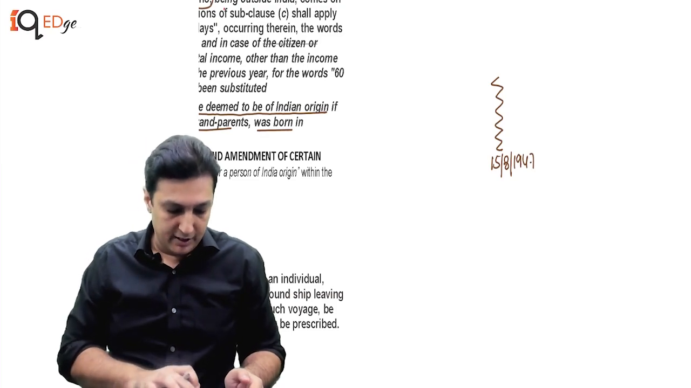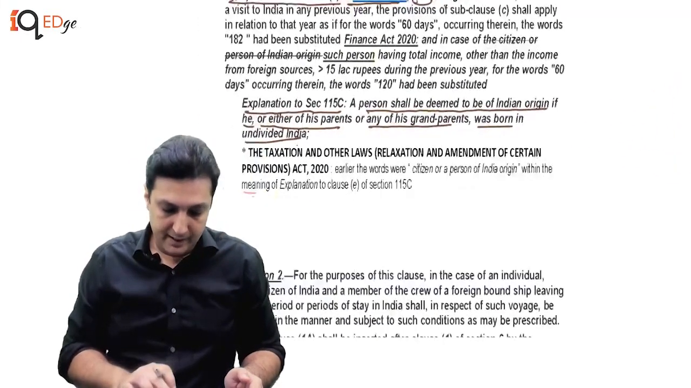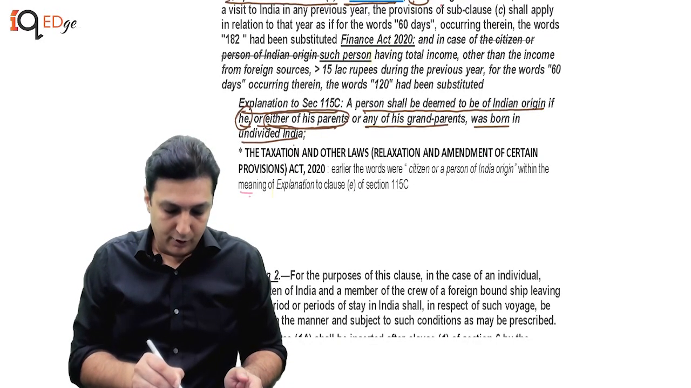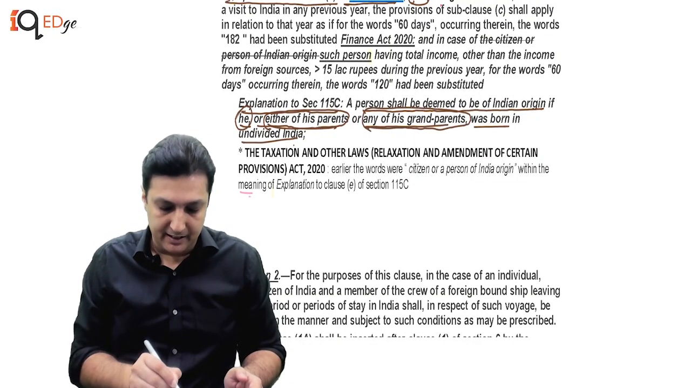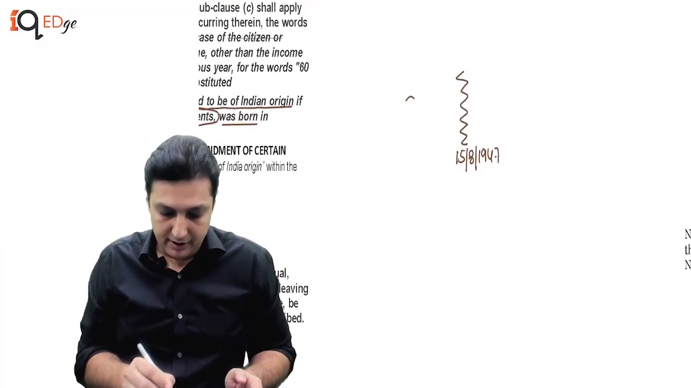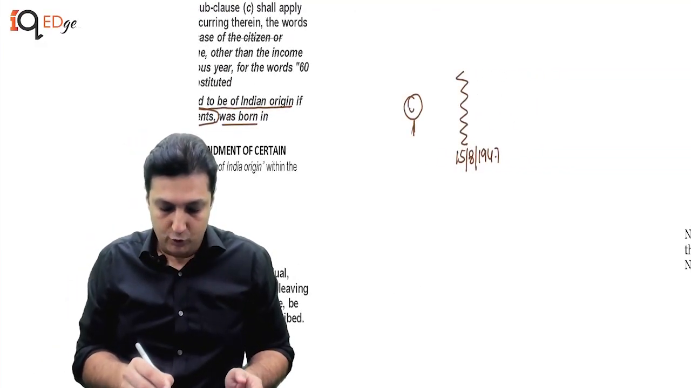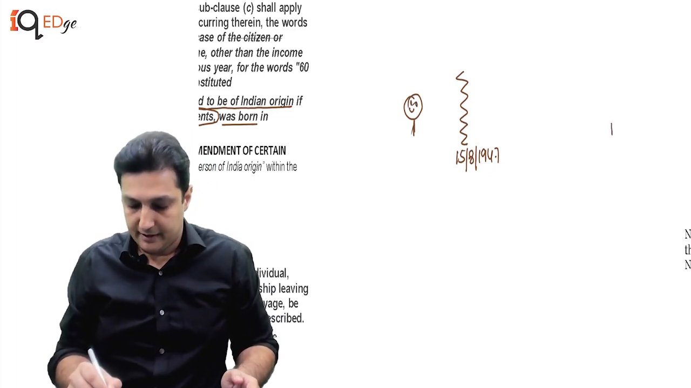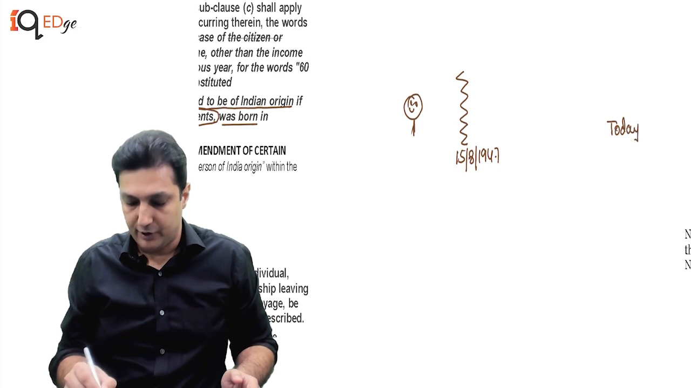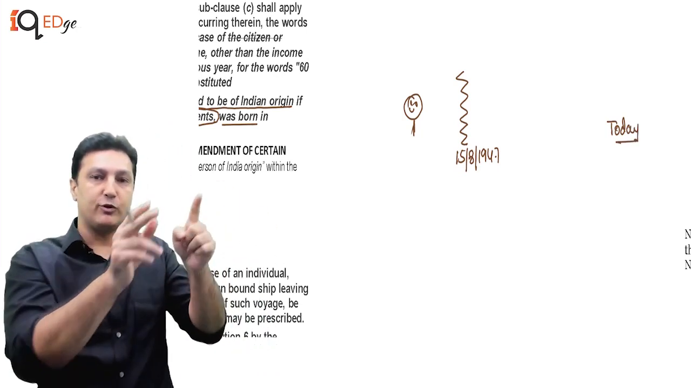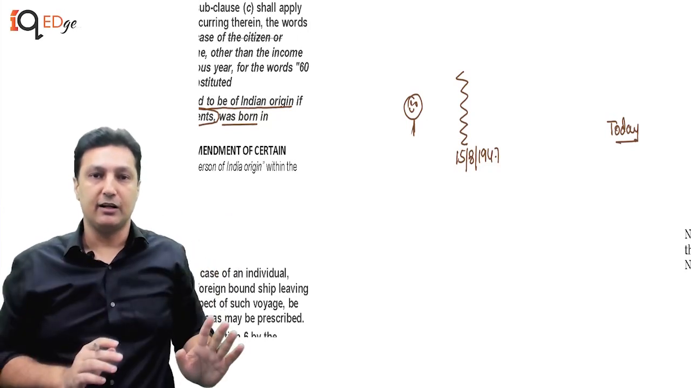Now he's used the word: if he or either of his parents or any of his grandparents was born in undivided India. Now suppose there is a Mr. X who was born before 1947. Even today, he will be a person of Indian origin. Fine. Now if this guy is staying in USA and he comes to India, we will apply that particular explanation.